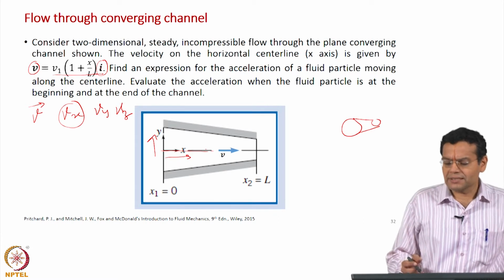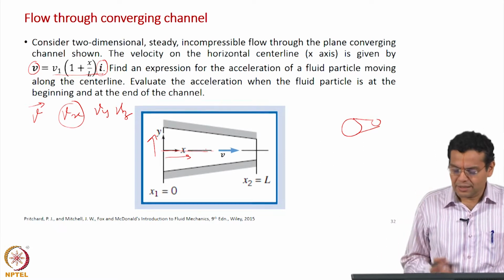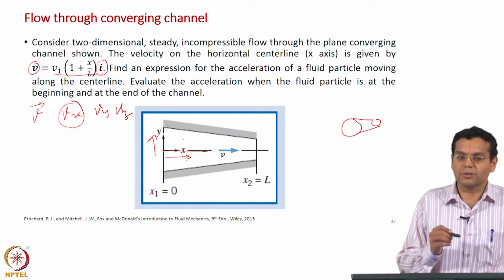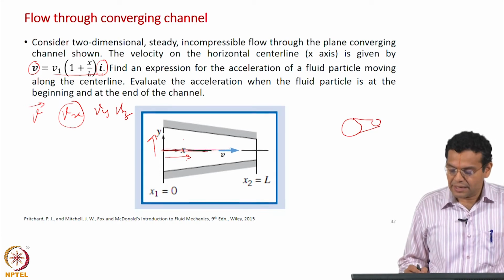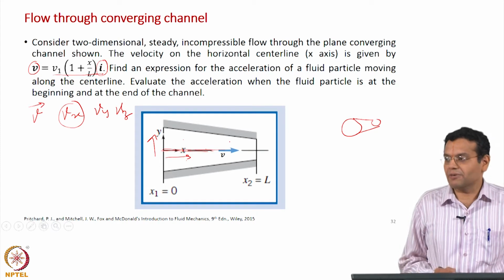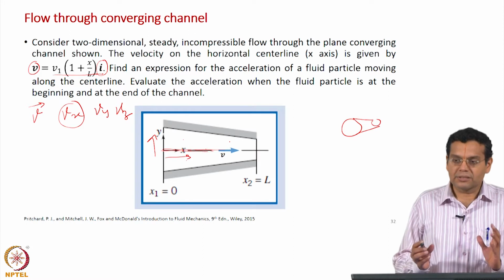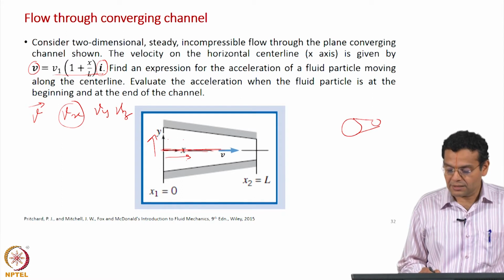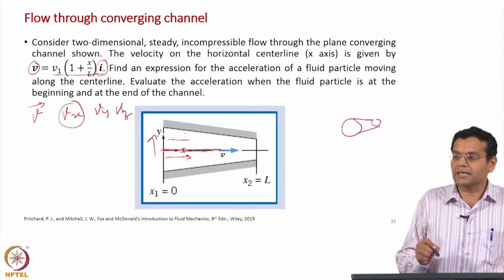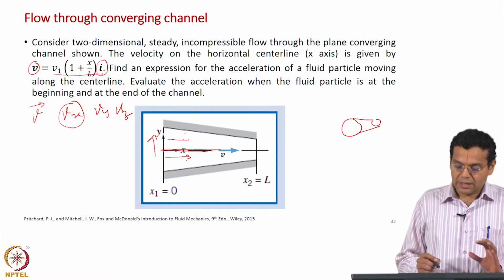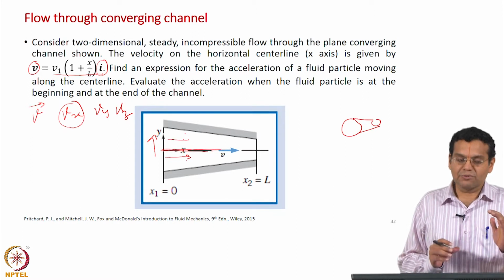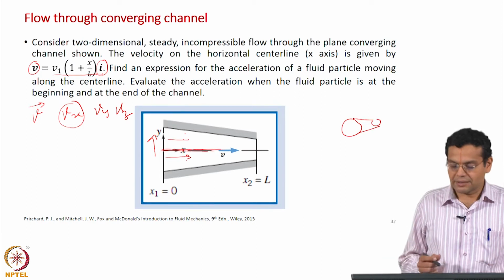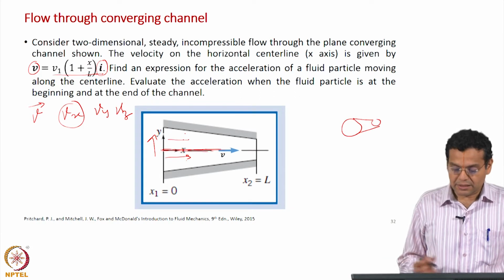Now why does it say on the horizontal central line? The reason is that if you are away from here there is a y component also. So only along this central line there is only x component of velocity. Once again to start with a simple example, we are considering along the central line. If not along the central line, I should consider both Vx and Vy. That is why the example is so well simplified, but at the same time gives you all the concepts. That is a definition of a good example.